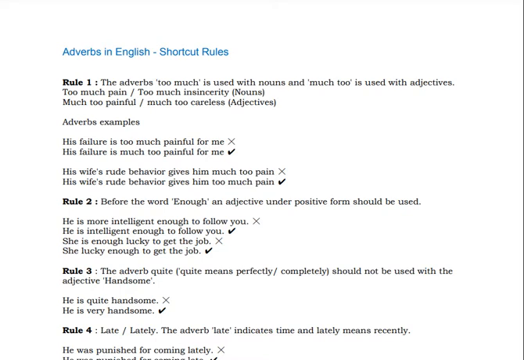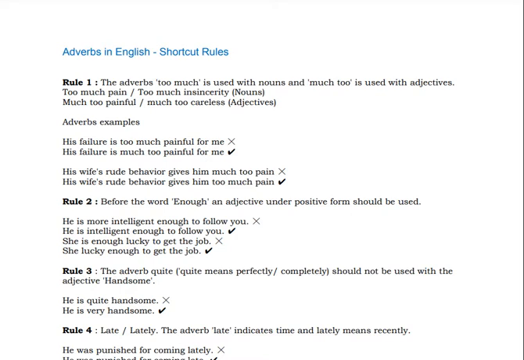Adjectives describe nouns, whereas adverbs describe verbs. The adverb too much is used with nouns and much too is used with adjectives. Too much pain, too much insincerity, much too painful, not too much painful. Now adverb examples. His failure is too much painful for me. His failure is much too painful for me.